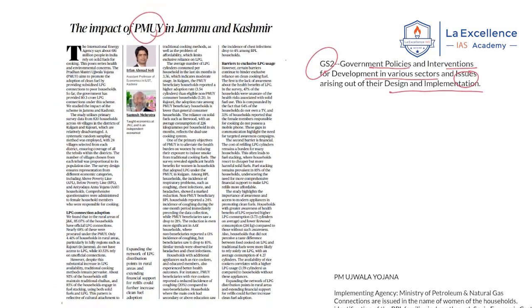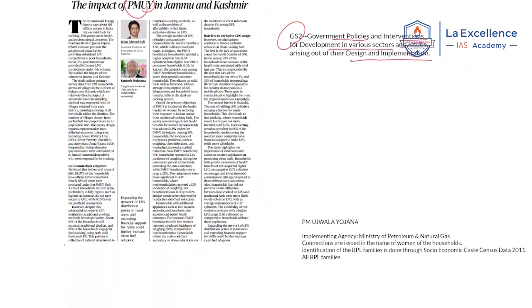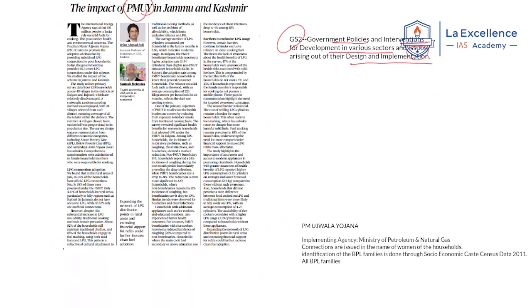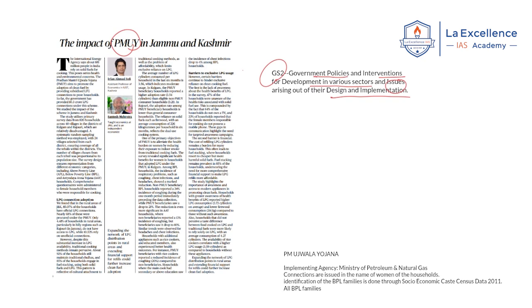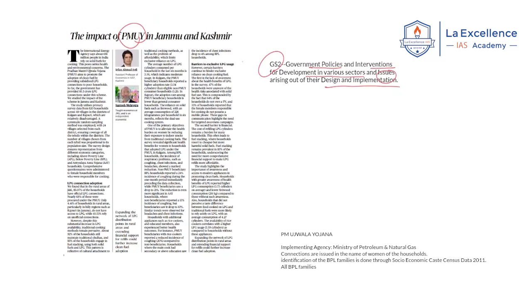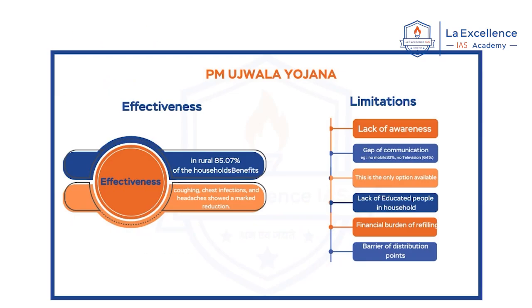In this article, the author mentioned the effectiveness and issues faced by the Pradhan Mantri Ujjwala Yojana. We will discuss that. First of all, what is meant by the Pradhan Mantri Ujjwala Yojana? Under this Yojana, the government provides LPG cylinders to people, especially below poverty line families. When it comes to effectiveness, the author highlighted that in rural areas, 85% of the households benefited from this Yojana. This indicates the efficiency of government schemes.